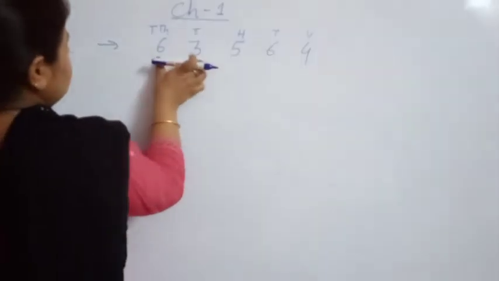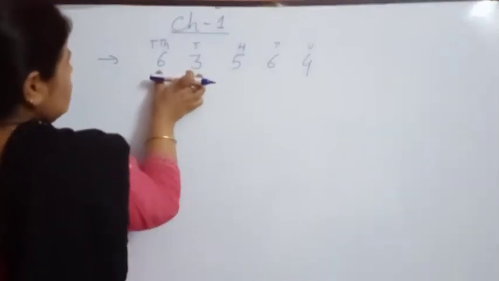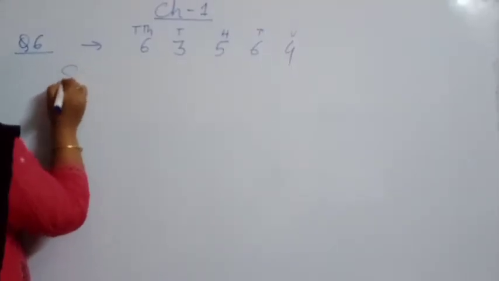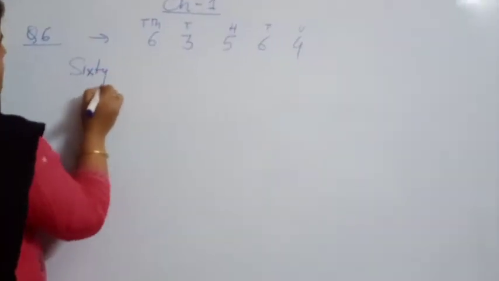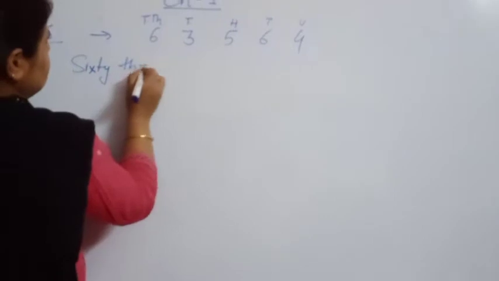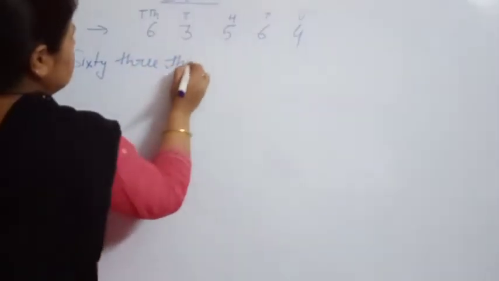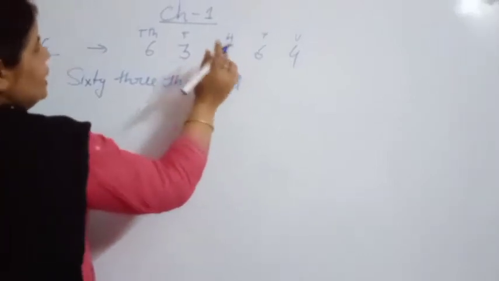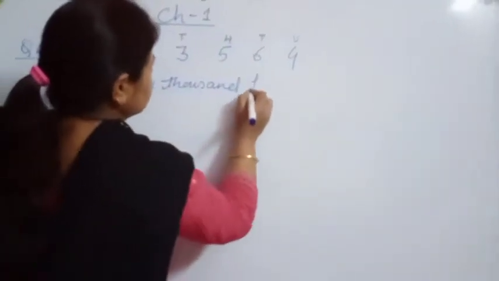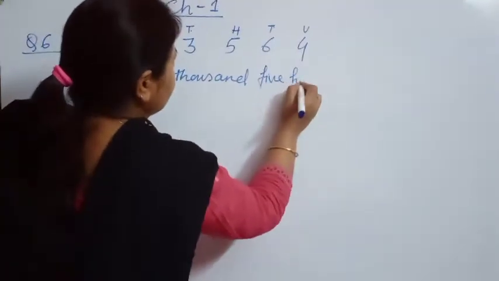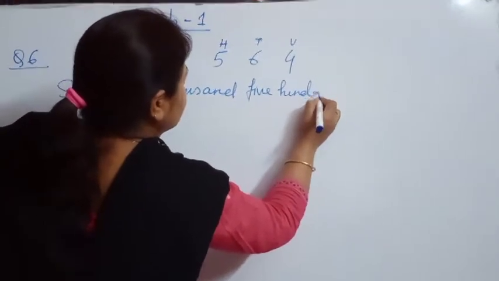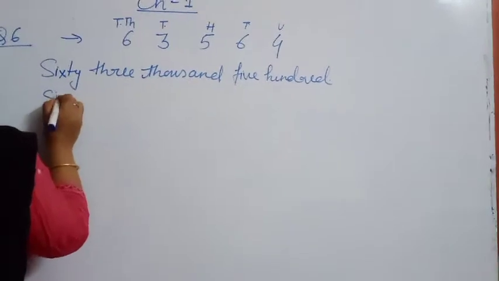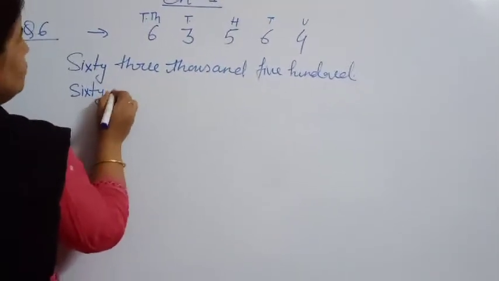Both are coming under thousand, so it will be 63,000. 63,000, and this is 500. 64.